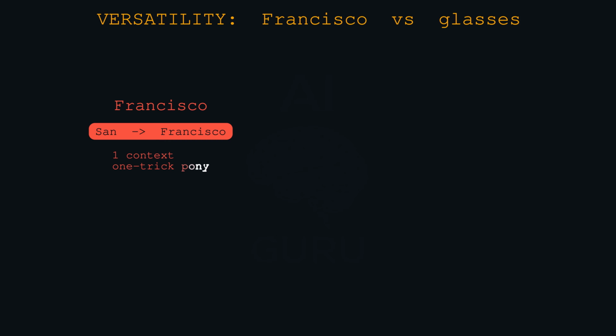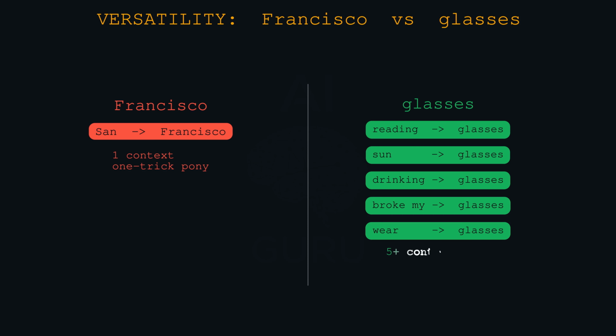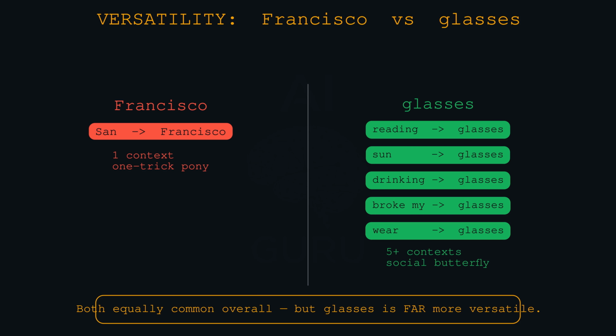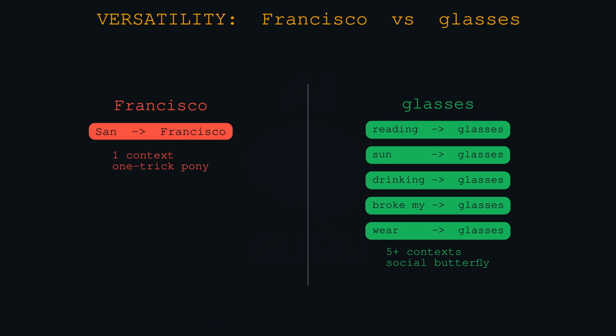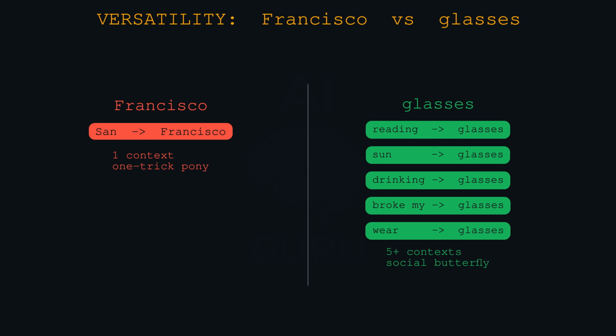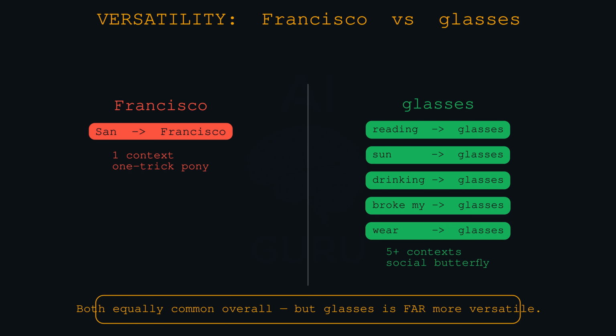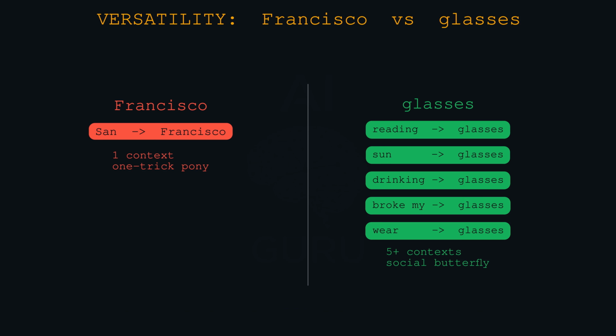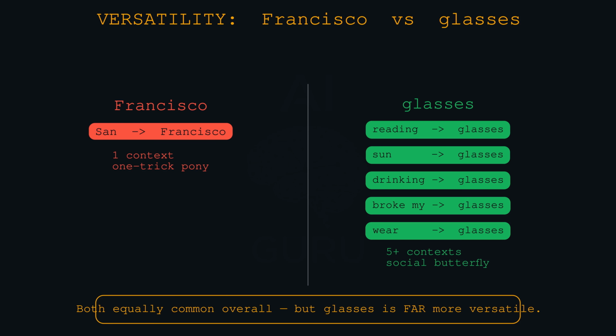Okay, let's look at this carefully. Kneser-Ney realizes that raw frequency isn't the only thing that matters. It matters how many different contexts a word appears in. We call this versatility. Let's use an example often cited in this field. Think of the word Francisco. In a typical corpus, Francisco is actually quite common, but it almost exclusively appears after the word San.